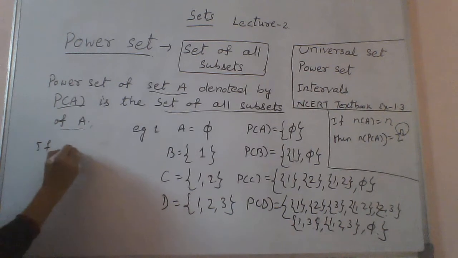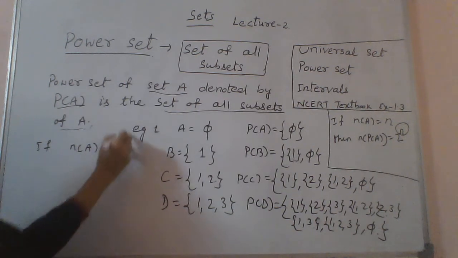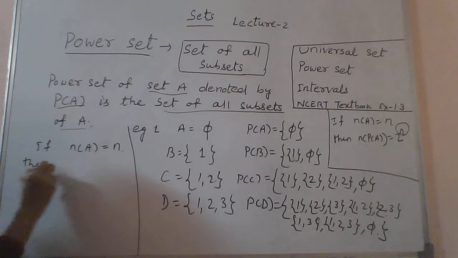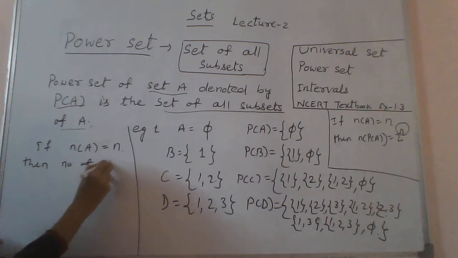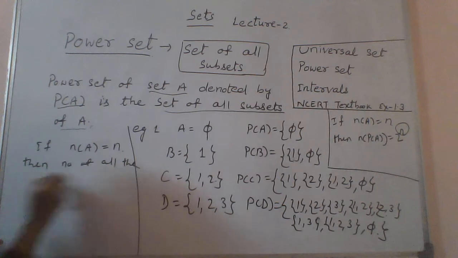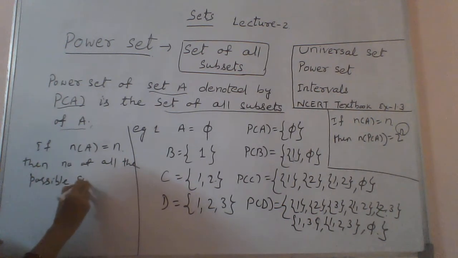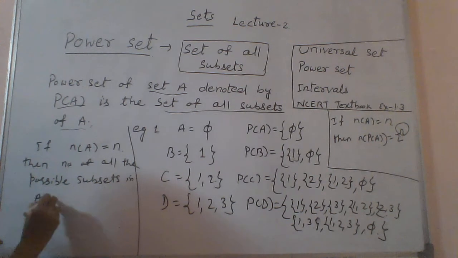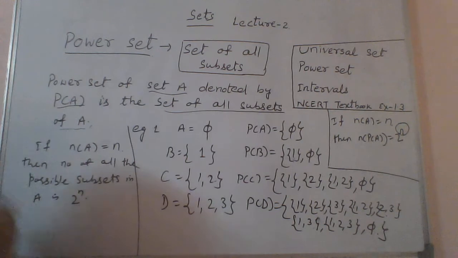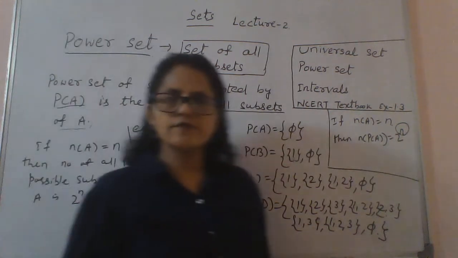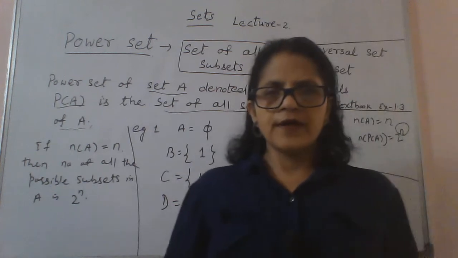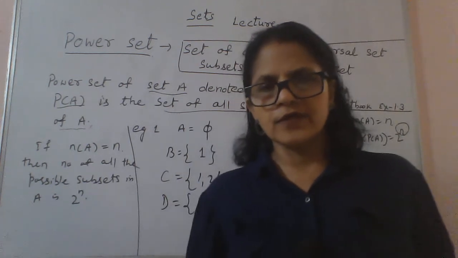If the number of elements in A is equal to n, then the number of all the possible subsets in A is 2 to the power n. So if the question is to find the power set of A, that's fine, you know how to find it, and the number of elements in the power set also.